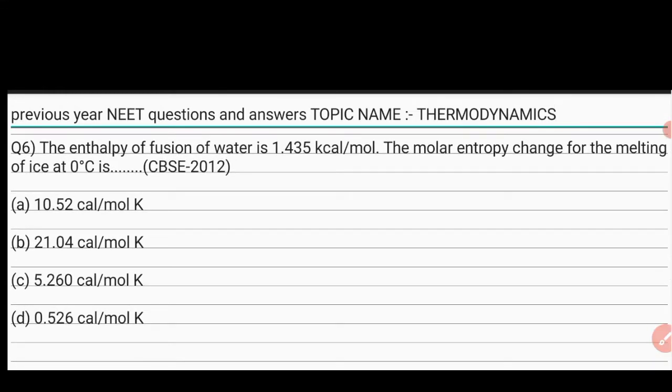Sixth question. The enthalpy of fusion of water is 1.435 kilocalorie per mole.